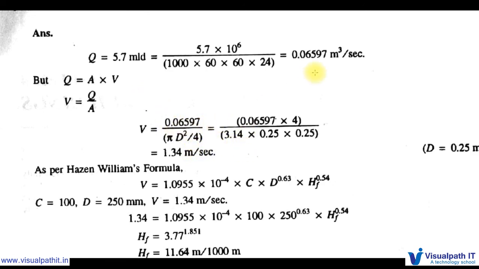So we know the Q value, 0.06597, divided by pi 3.14 into D square. The diameter is already given in the problem as 0.25 meter. It is squared, so 0.25 into 0.25, and divided by 4, which goes to the top. If we solve this, we will get 1.34 meter per second. So we got the V value, and we have to use this V value in this formula.